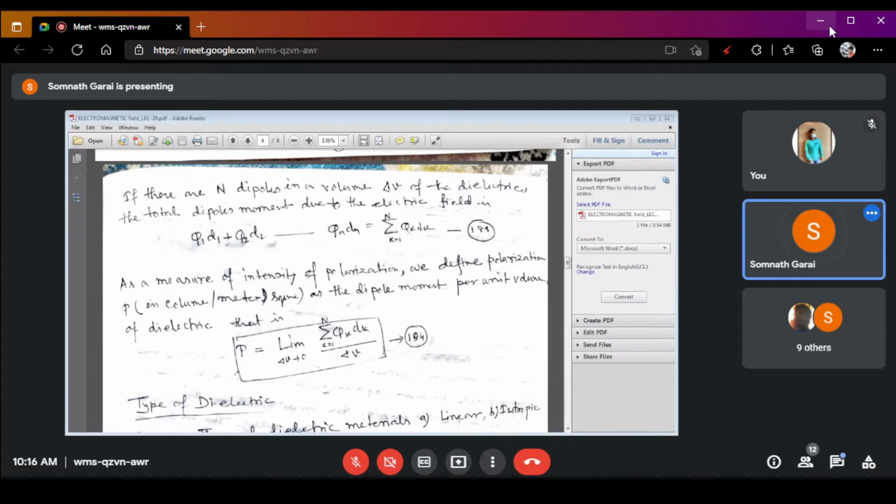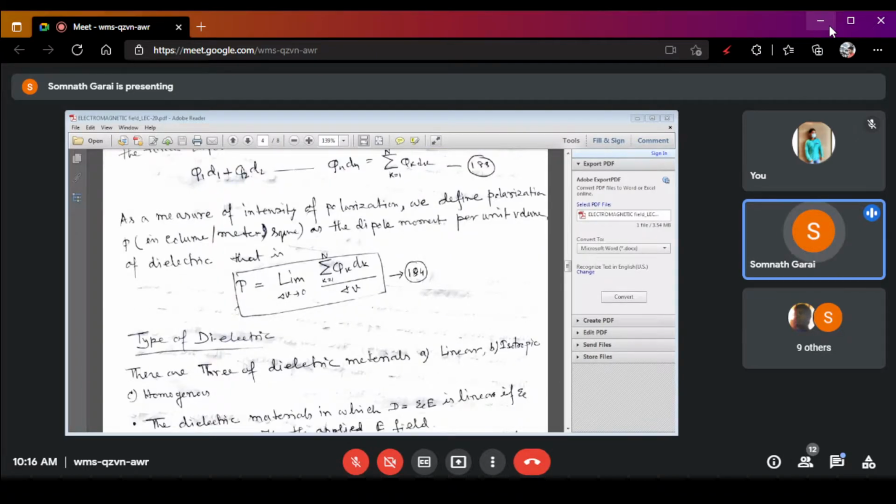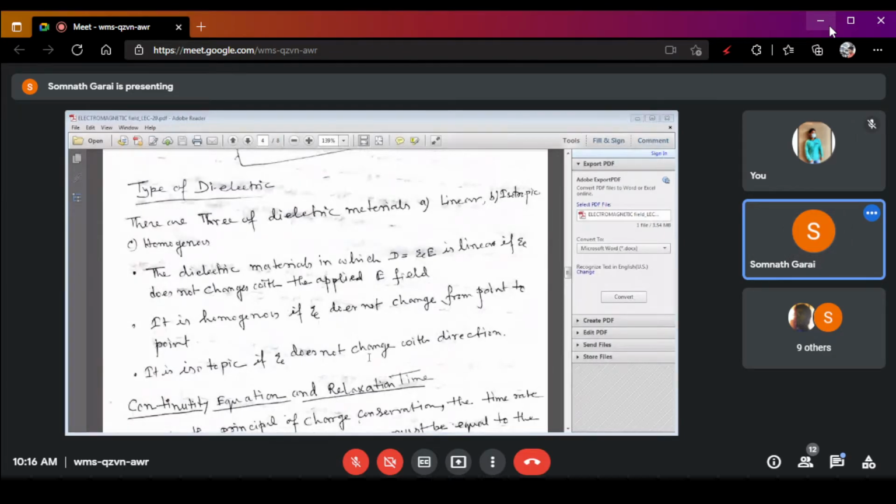Now, from this dipole moment and polarization of the dipole in the dielectric medium, we come to the electrostatic field. How many types of dielectrics are there? What are the types of dielectric medium?